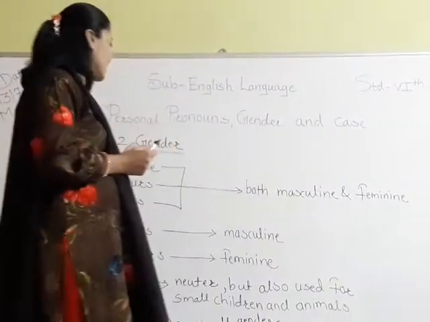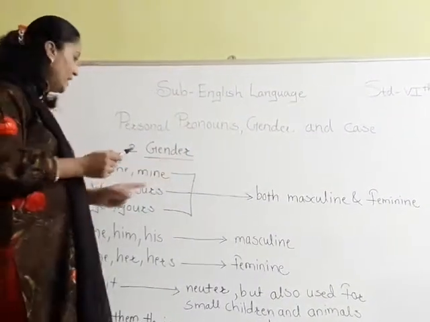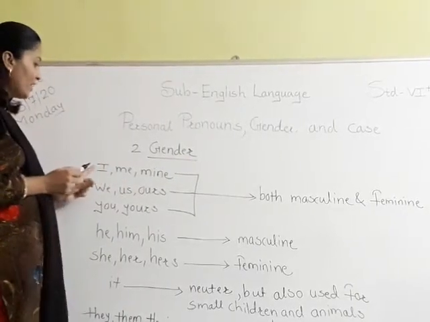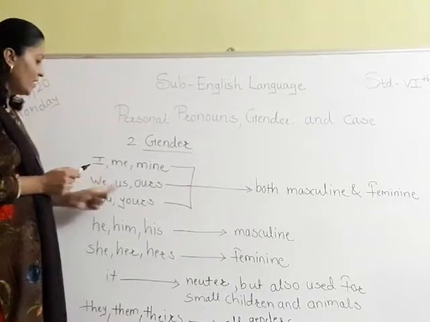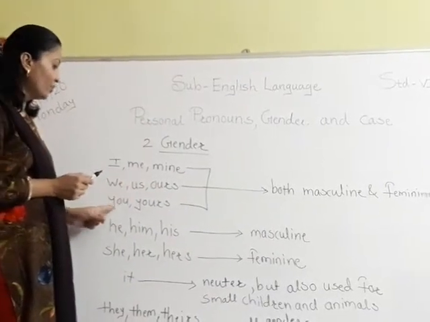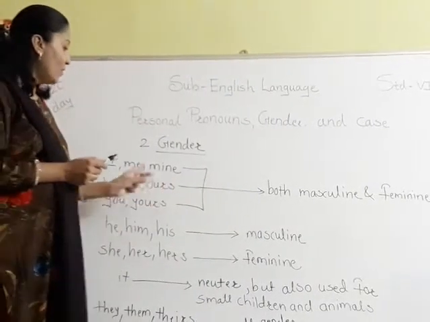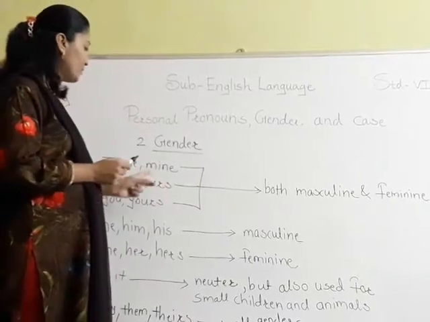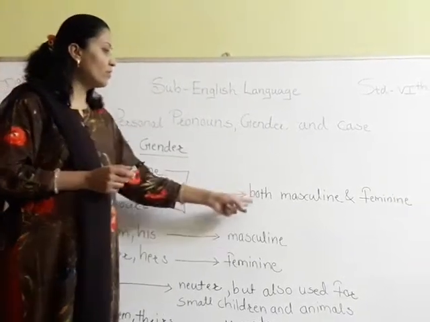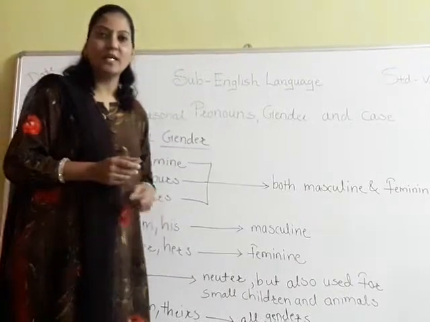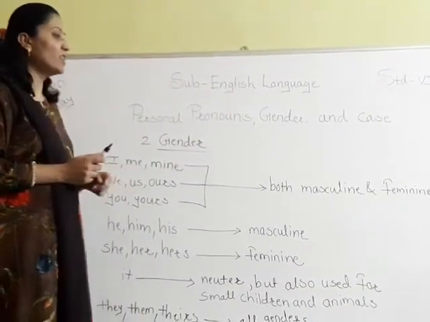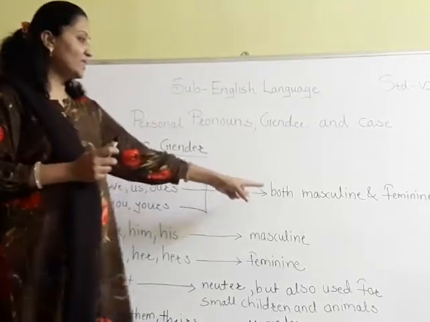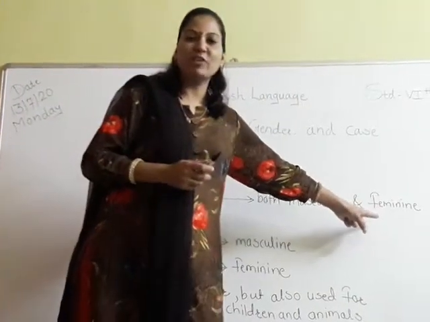Next, we are going to study about the gender. For I, me, mine, we, us, ours, you, yours, all these personal pronouns we are using for masculine as well as feminine.